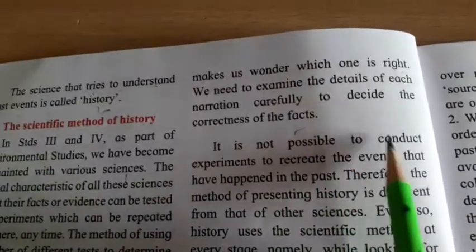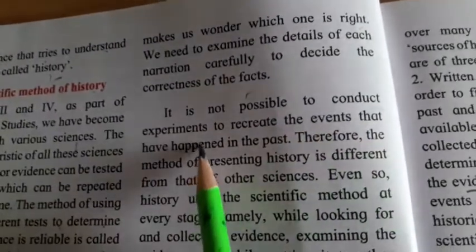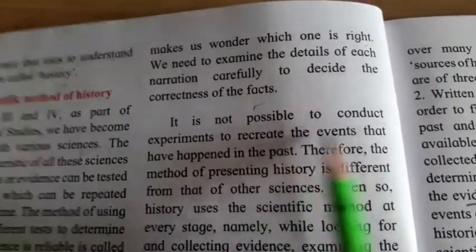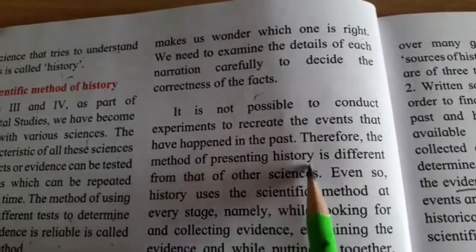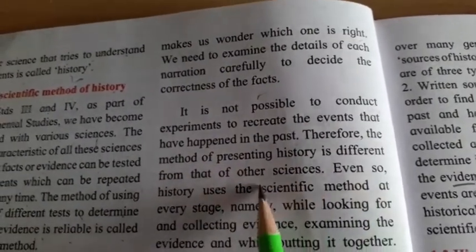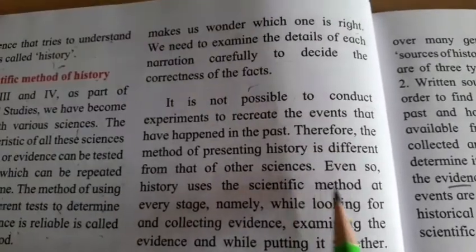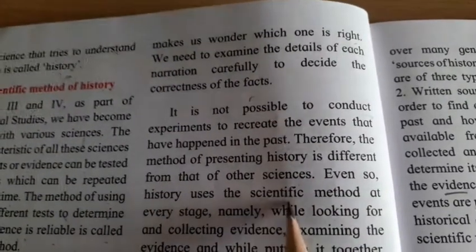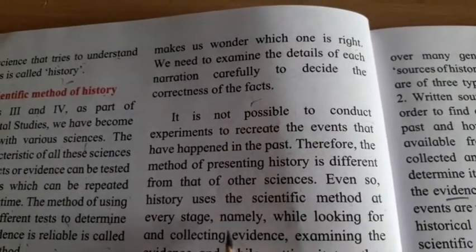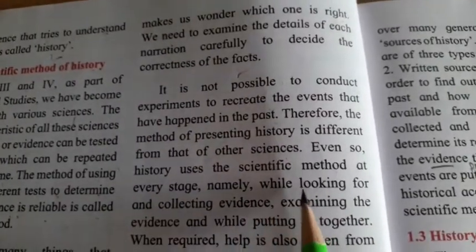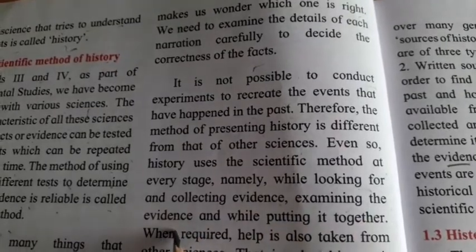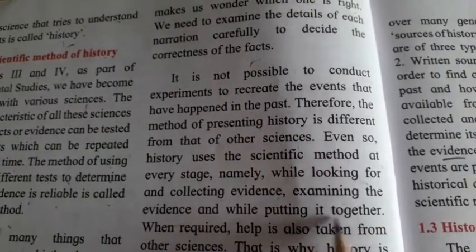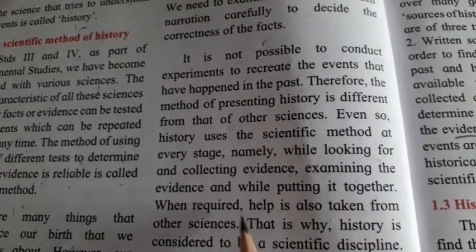It is not possible to conduct experiments to recreate the events that have happened in the past. Therefore, the method of presenting history is different from that of other sciences. Even so, history uses the scientific method at every stage, namely, while looking for and collecting evidence, examining the evidence, and while putting it together when required.